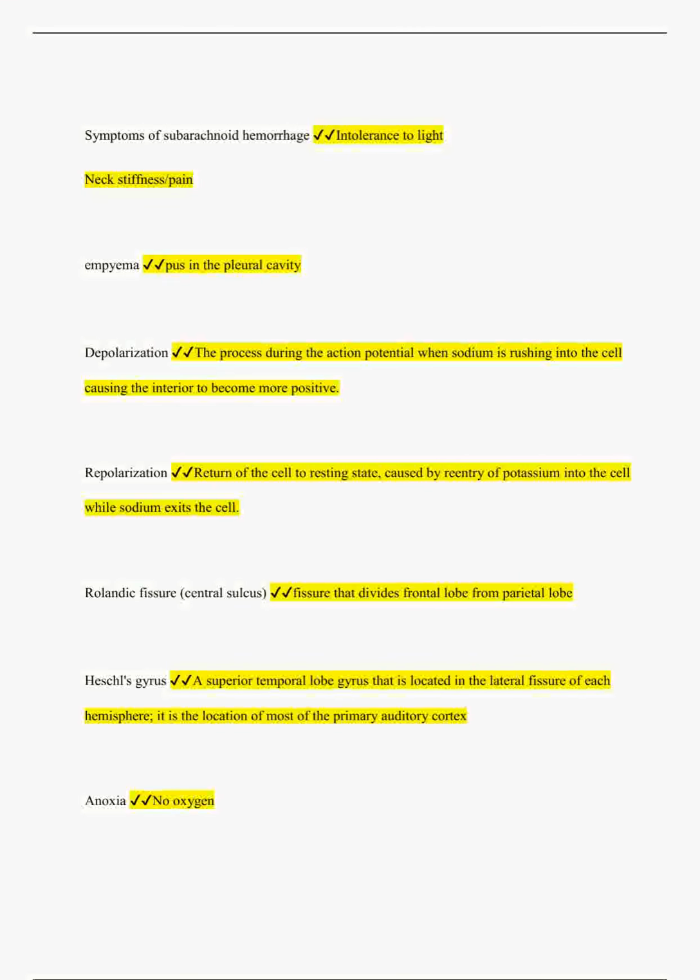Rolandic fissure, central sulcus: fissure that divides the frontal lobe from the parietal lobe. Heschl's gyrus: a superior temporal lobe gyrus located in the lateral fissure of each hemisphere, the location of most of the primary auditory cortex. Anoxia: no oxygen.